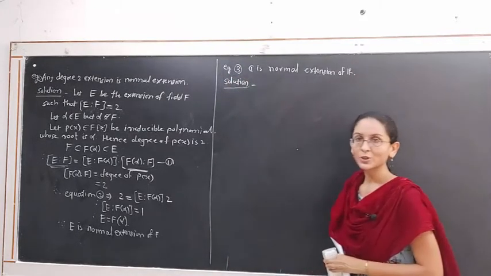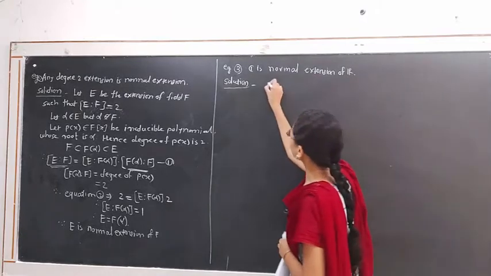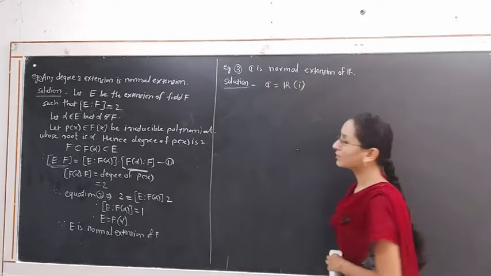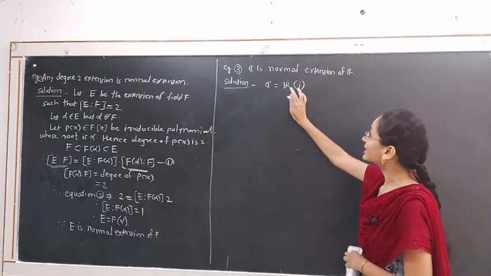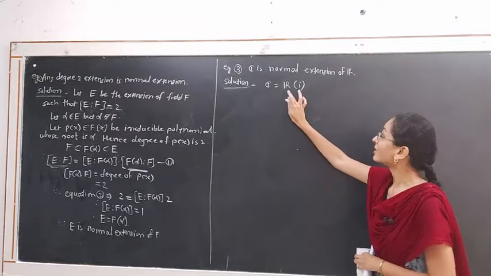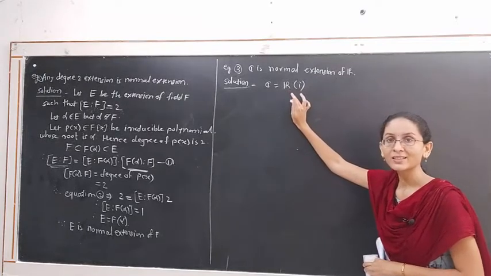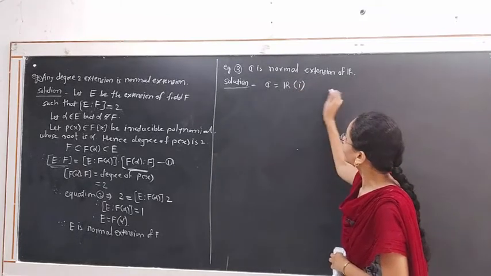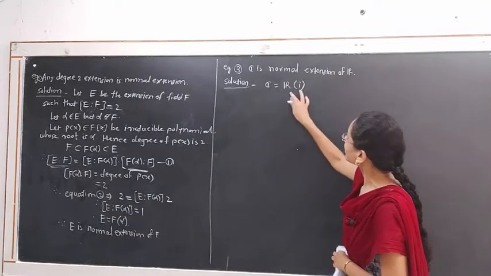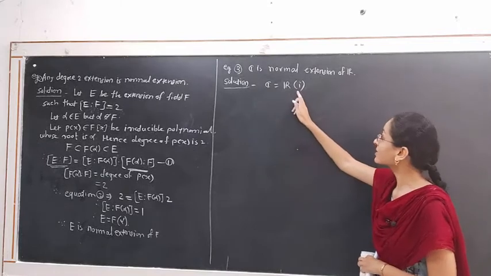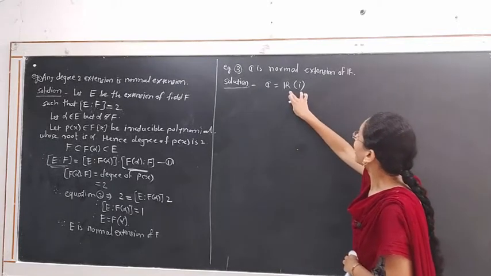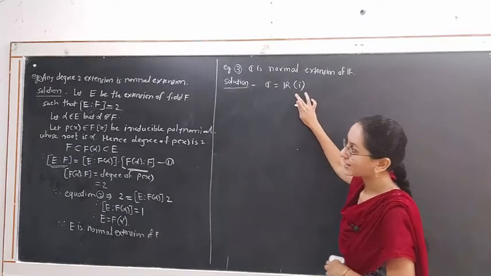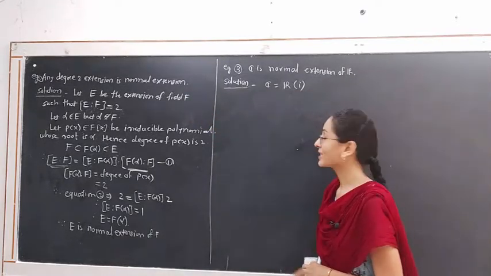Why is it a normal extension of R? Because C is formed by adjoining i to the field of real numbers. This is a finite extension, as well as an algebraic extension of R. Hence, this extension is a normal extension, because this is an extension of R of degree 2, and we know that any degree 2 extension is a normal extension.